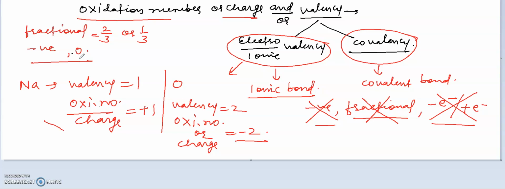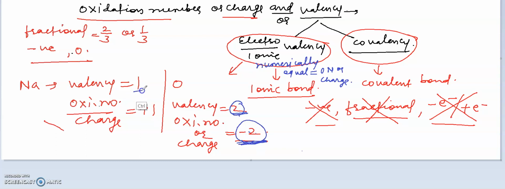There is one more very important point: electrovalency or ionic valency will always be numerically equal to the oxidation number or charge. For example, see here, this is the electrovalency of oxygen and this is the oxidation number of oxygen, and both are numerically the same.